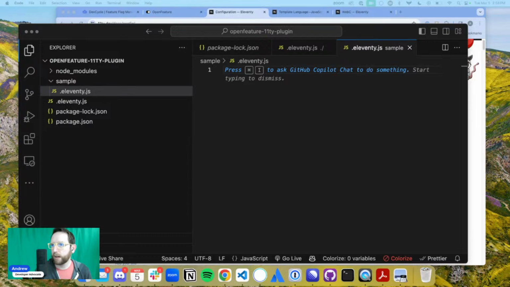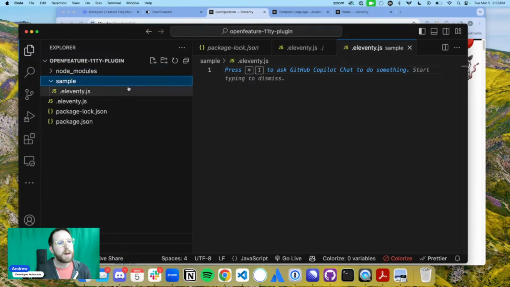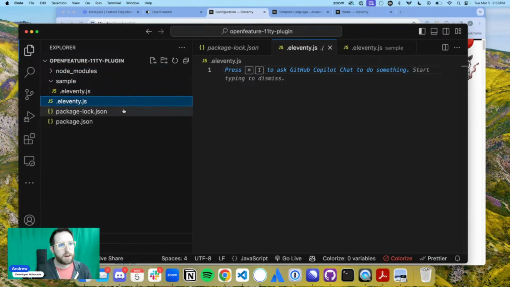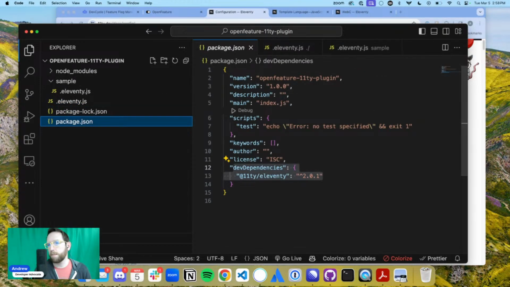Yeah, so I guess we don't actually use that in there. I'm looking on multiple screens right now just because I'm looking at my own example that I created. So basically right now we've got Eleventy there and we've got Eleventy here. We've got our package.json. So this is like our base model here.